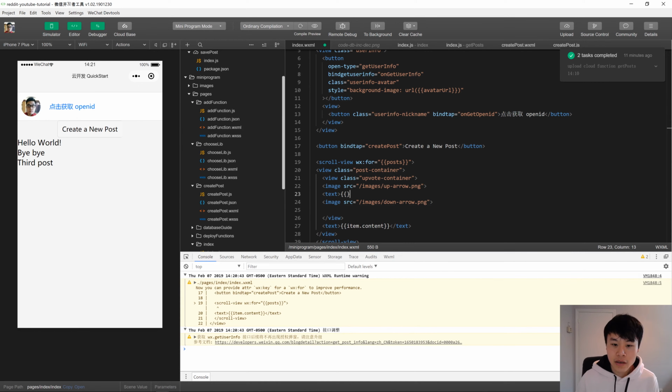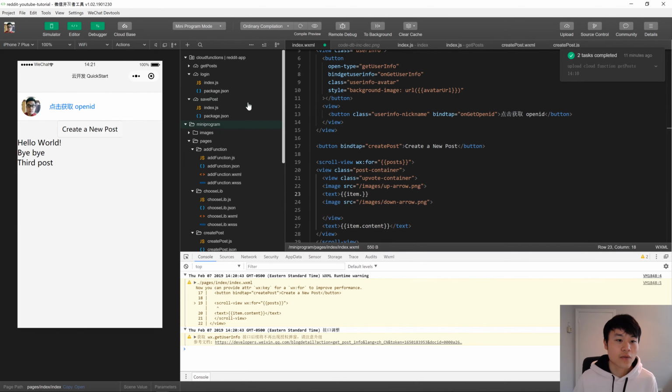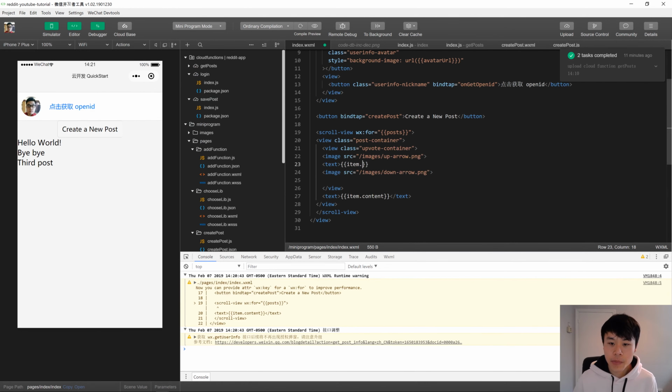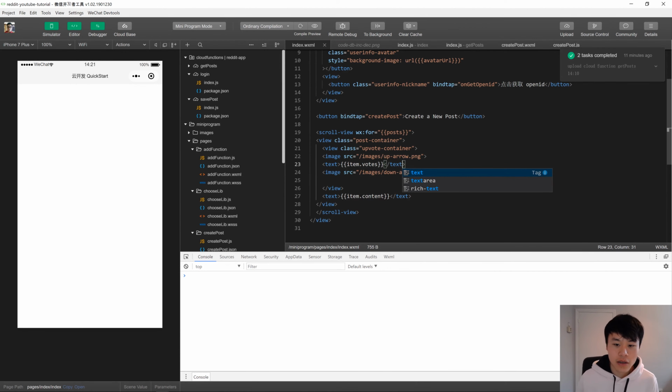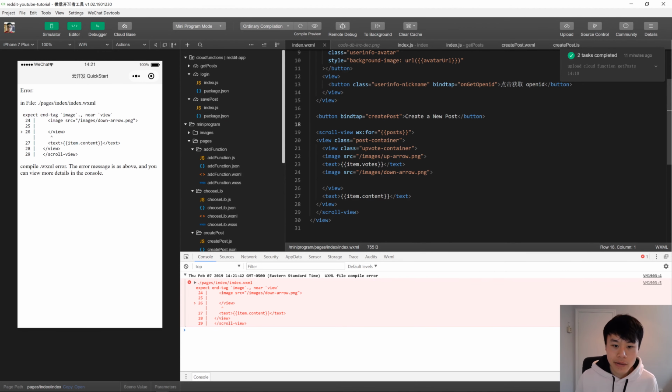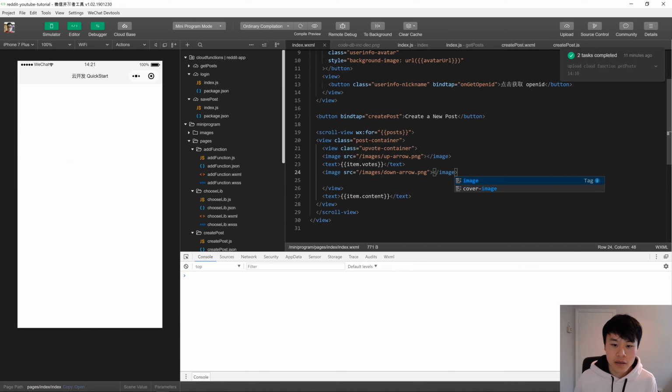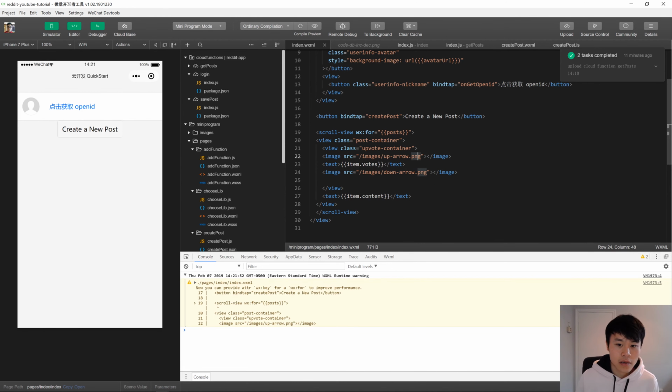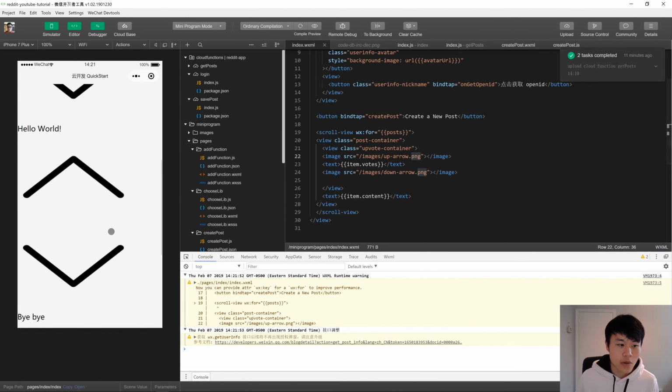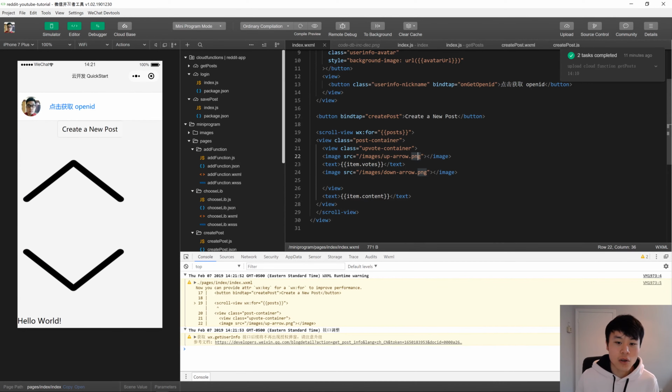So data binding again, and later on we're going to define this votes field inside the post. So right now it's just content, but we'll add votes as well. Let's see how that looks. Close the tags. Alright, so it's way too big, and of course there's actually no item.votes yet, which is why this is blank. That's okay, we'll put that in shortly.